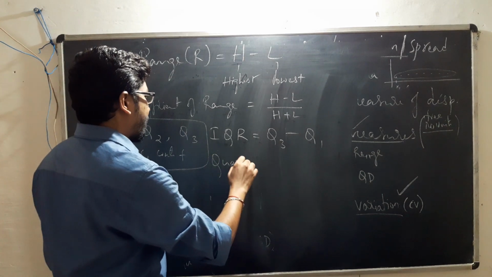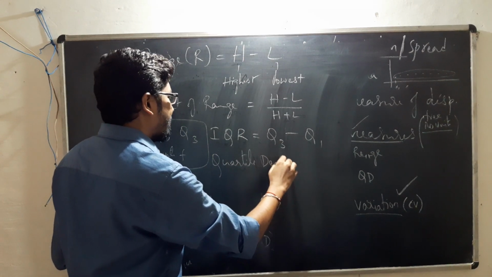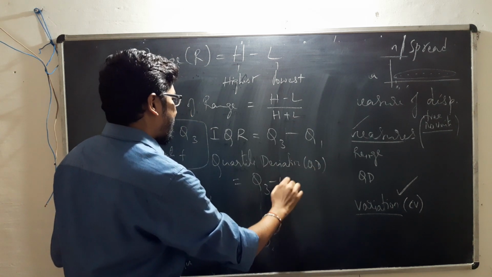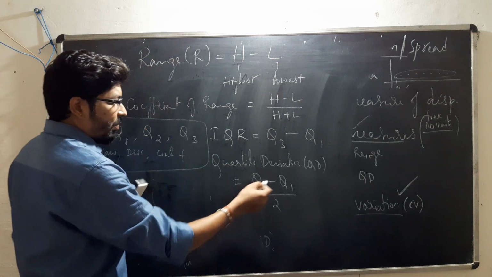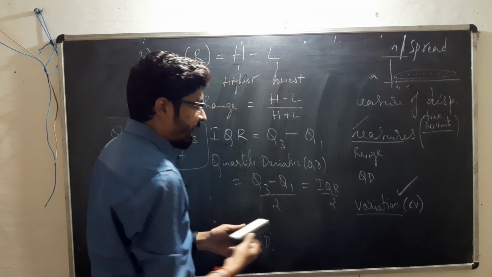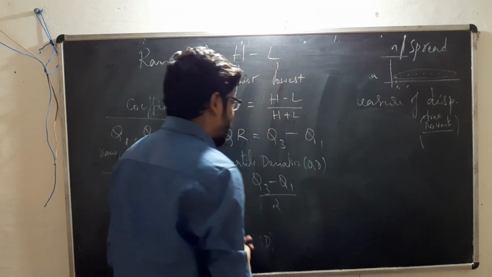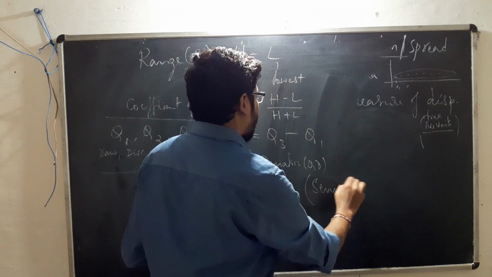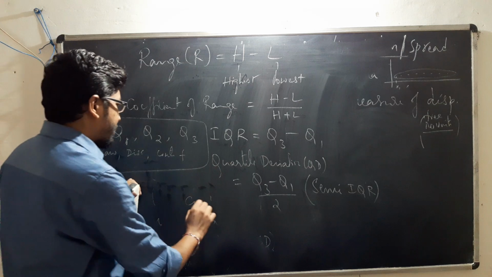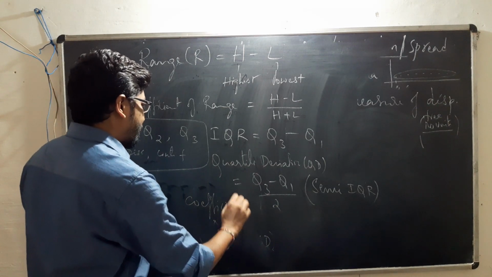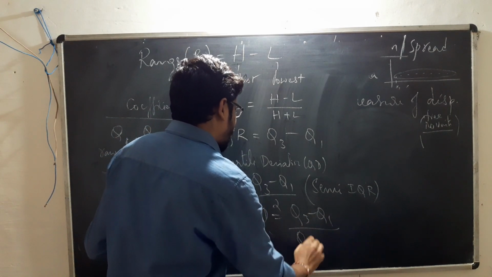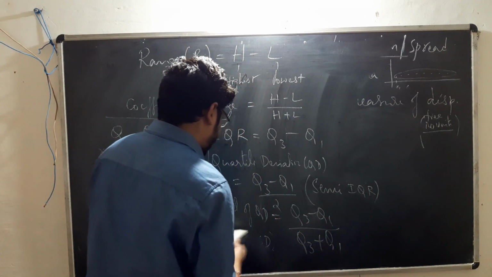And using the same obtained quartiles, you can define quartile deviation, abbreviated as QD, and it is defined as (Q3 minus Q1) by 2. So if you observe that, you can write QD as IQR by 2. IQR by 2 is nothing but half of IQR, which is semi-IQR. So hence you can call quartile deviation the semi-interquartile range. Its relative measure is the coefficient of QD, which is (Q3 minus Q1) divided by (Q3 plus Q1).